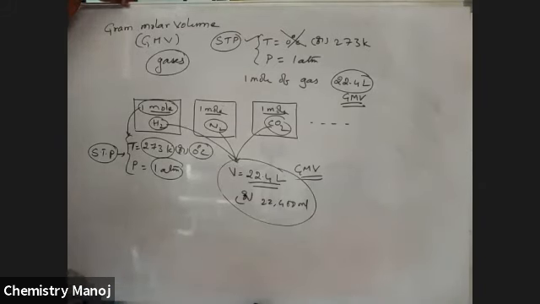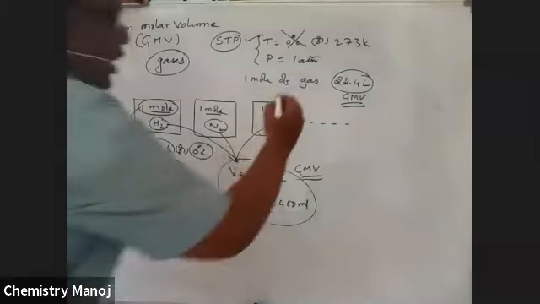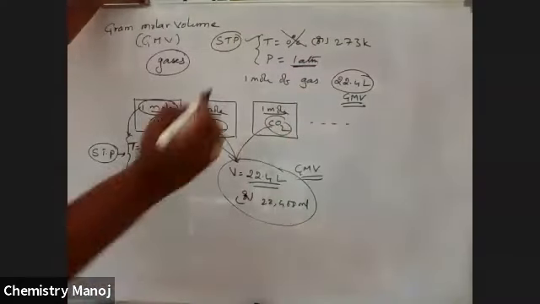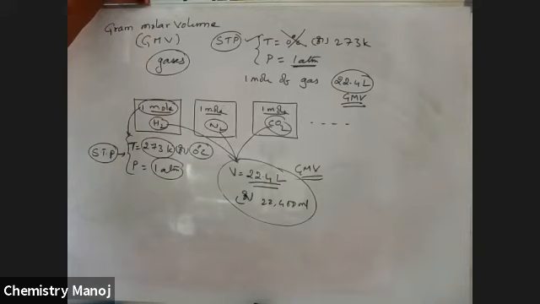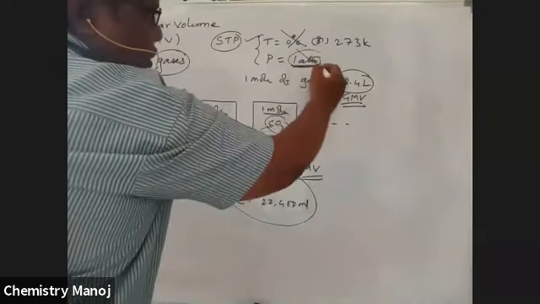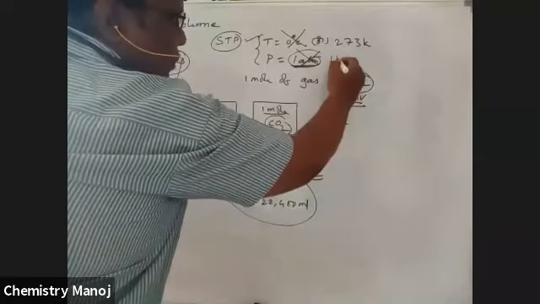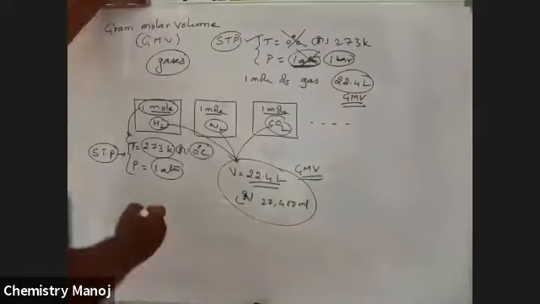So its value is 22.4 liters or 22,400 milliliters. Mind it, here pressure is 1 atmosphere. In old days, atmosphere was the standard pressure value. But nowadays, atmospheres are not used. Instead of atmospheres, the bar term is used. 1 bar instead of 1 atmosphere.